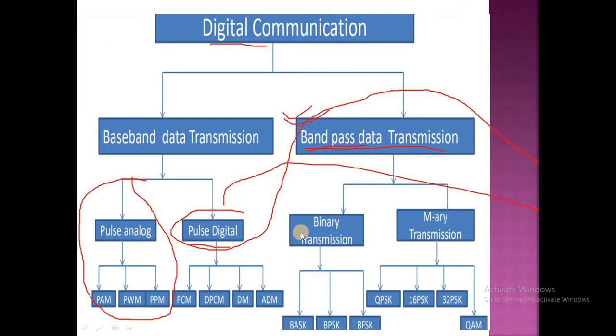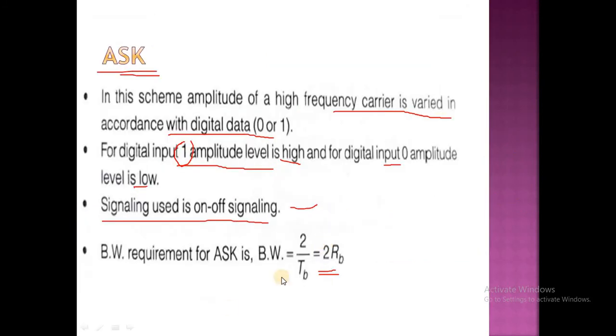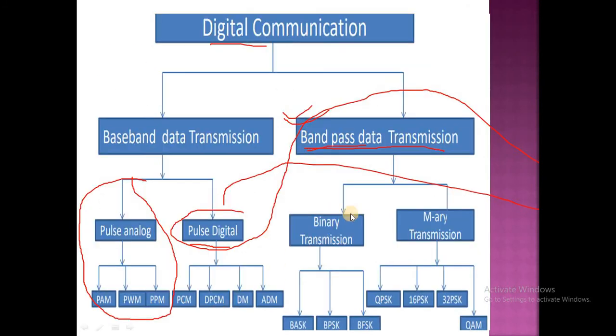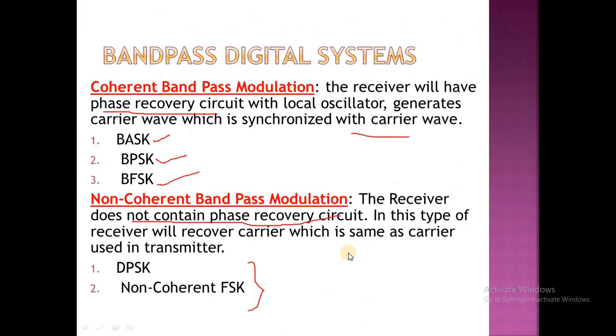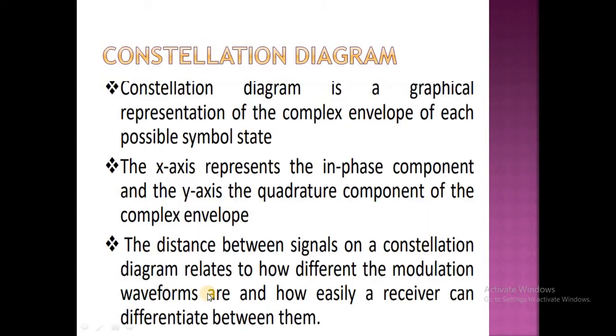Observe, guys, here binary transmission is divided into coherent and non-coherent. We are not concentrating on M-ary, we are concentrating on binary transmission only. In coherent we have BASK, BPSK and BFSK. In non-coherent we have DPSK and non-coherent FSK.